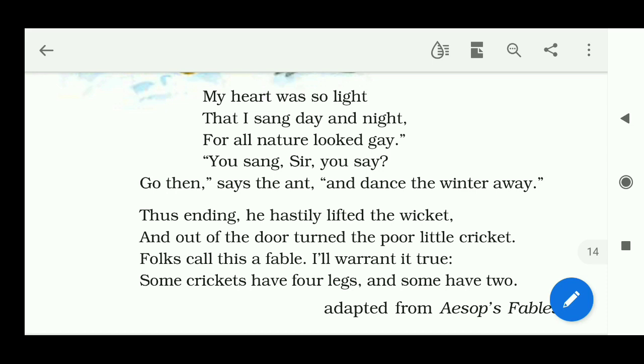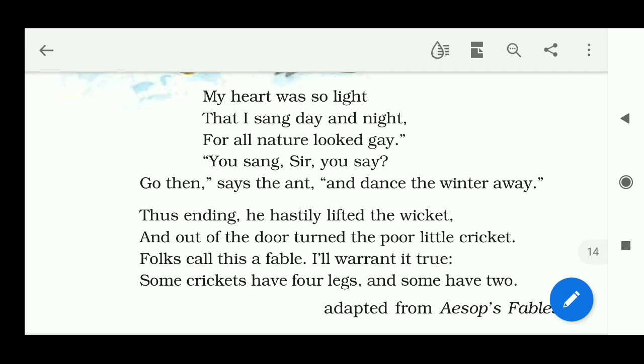You sang, sir? You say? Then the ant asked him, you said you were singing, sir? Go then, says the ant, and dance the winter away. This line is actually a sarcasm. He is mocking the cricket. He says that, okay, you spent your summer and spring by singing. Then go and dance the winter away. You can do that same thing now in the winter also. You go and dance your winter away. So that is actually a sarcasm.